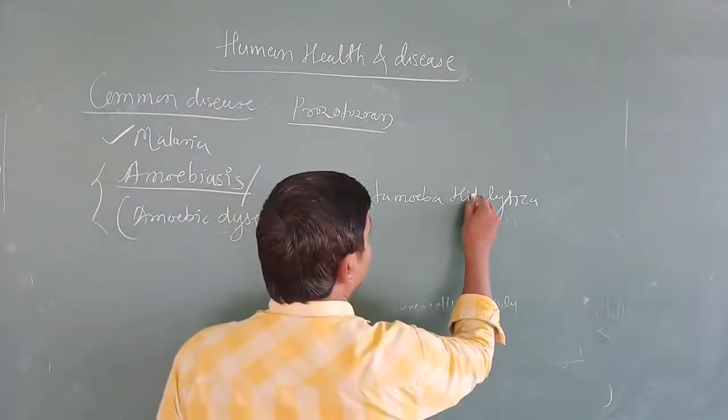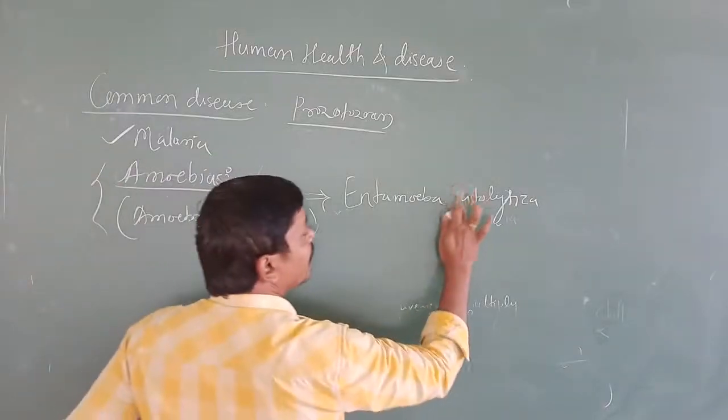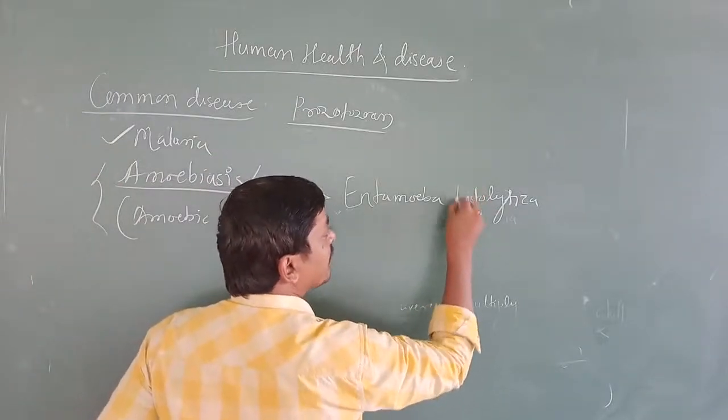Here, what wrong have I written on the board? Entamoeba histolytica, E H. I am not supposed to write capitals.